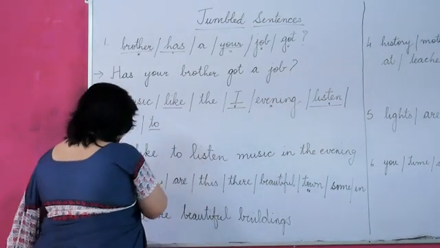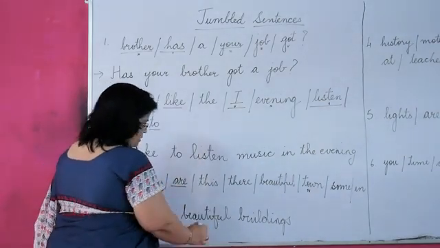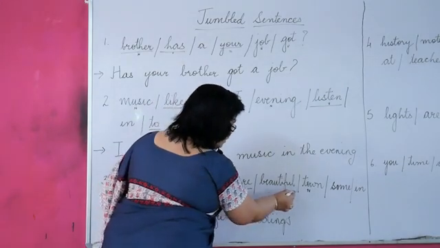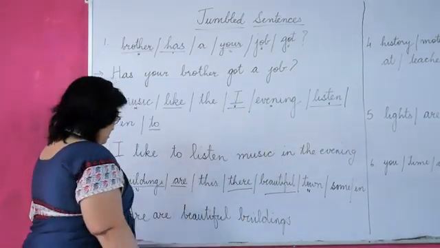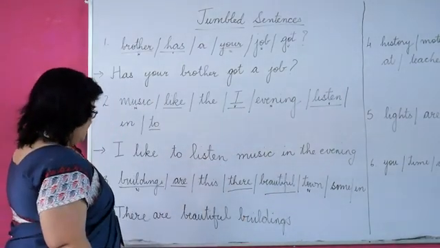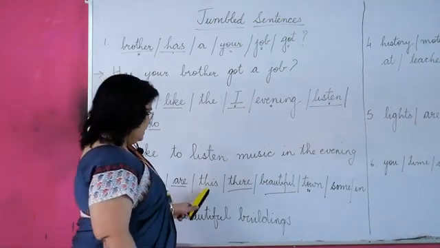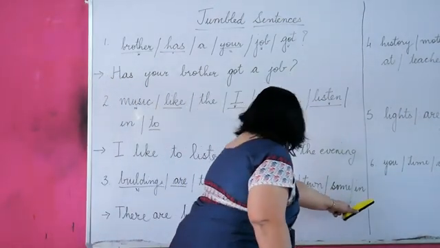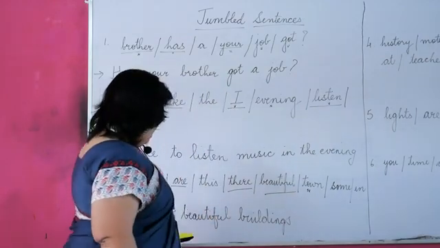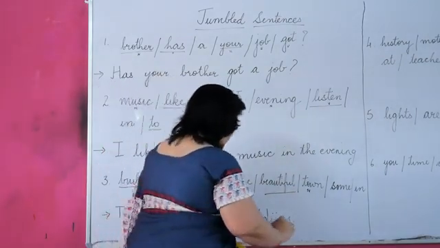So we have used buildings. Now what is left? This, some, and in. There are beautiful buildings